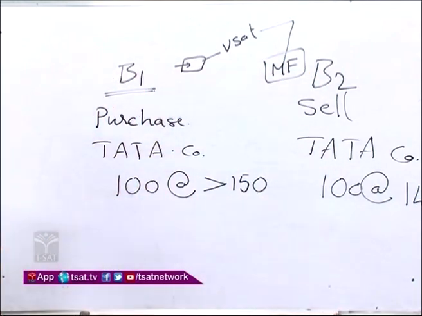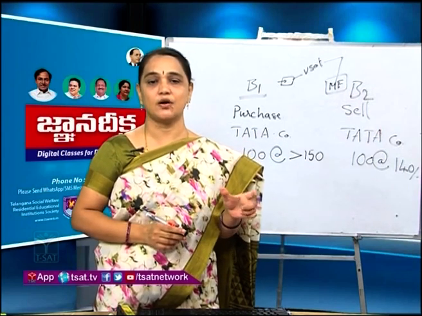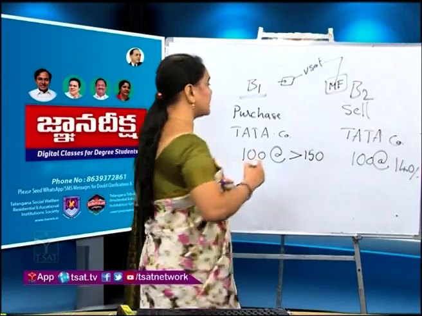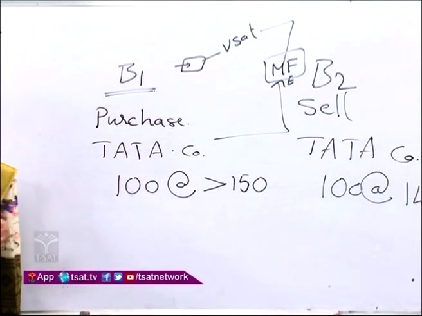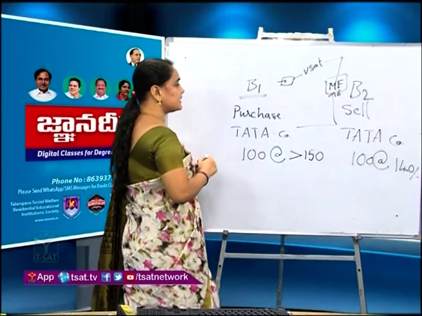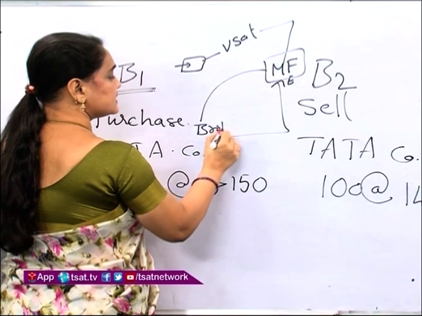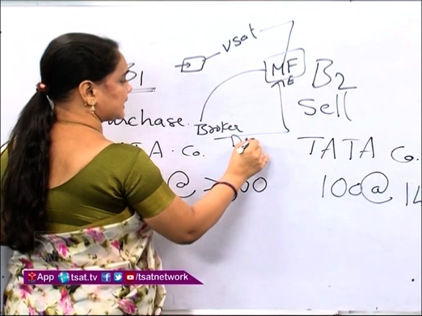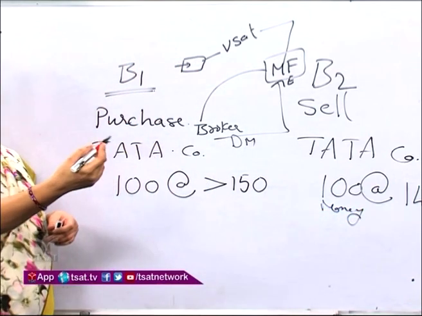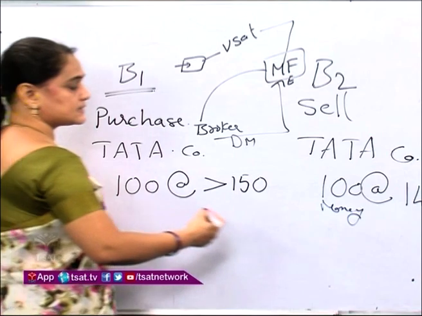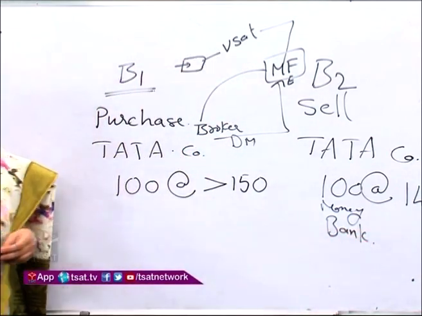It will go to the mainframe of the concerned stock exchange, and if both the orders get matched, these two will automatically get executed. What the stock exchange will do is transfer the shares to the buyer's broker, that is, the demat account, and the money to the seller's broker's bank account. In that way the transactions will take place. Is it clear for you?